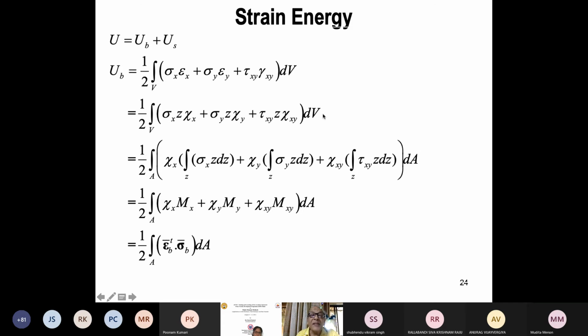dV can be written as dA multiplied by dz. So dA is 1. Z dz you take it inside. dV is dx, dy, dz. dx, dy you please take it outside. Please take dz inside. Then here I am getting all the quantities which are functions of z. Sigma x, z, dz. I separate. Integrate through thickness. Kappa x is a 2-dimensional quantity, so that can be kept over area.